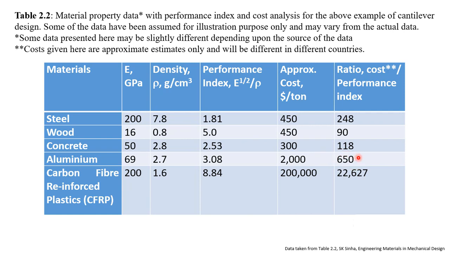So we can make a decision: if we want very good performance, this material will come at a very high price, or we can use aluminium. So this gives us a decision-making tool to decide which material is best for our application, and depending upon the application, we can decide which material we should use, because the cost will always be a very, very important factor.